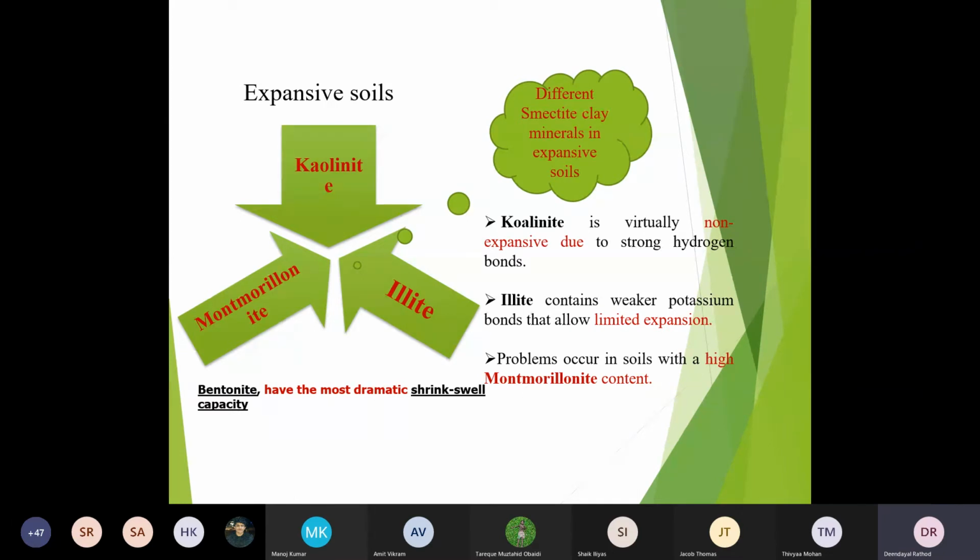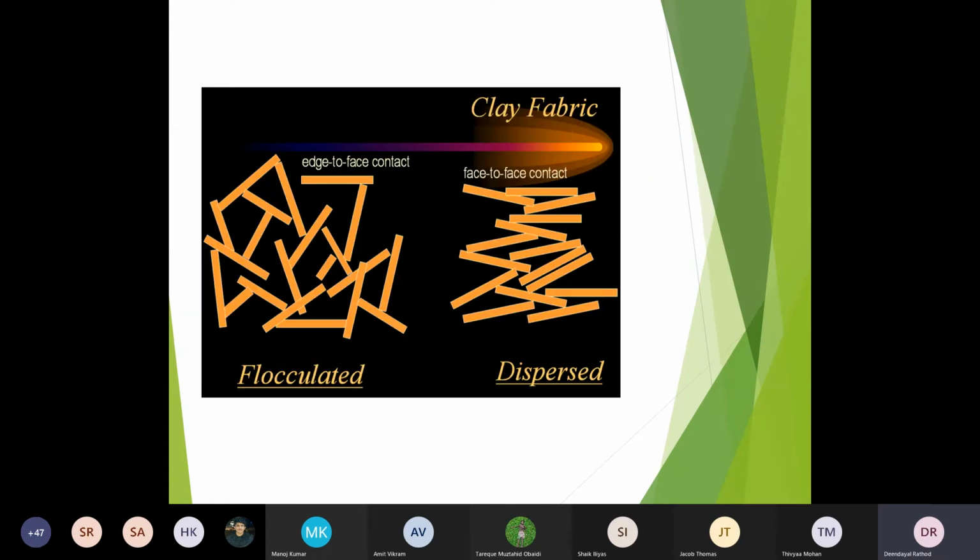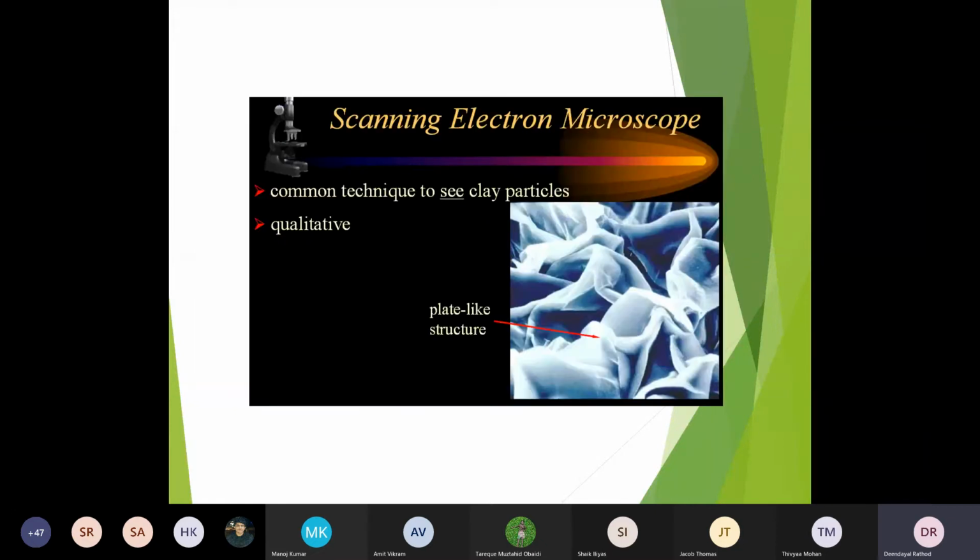It will not expand much. Illite contains weaker potassium bonds and that allows limited expansion, but the problem occurs in the soil with a high Montmorillonite mineral content. That means if the Montmorillonite mineral is more in the clay soil, it is more dangerous, and we should be very careful to check which mineral it has. If the Montmorillonite mineral is there, it will try to swell and shrink, and it will damage all our structure. Okay, so these are the structures, flocculated, dispersed.